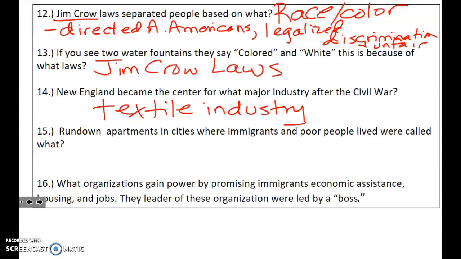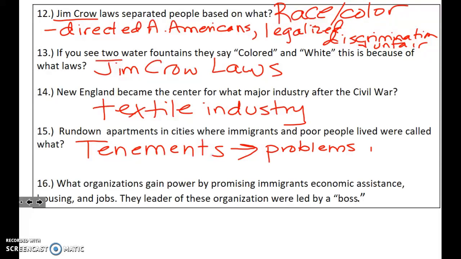Number 15, rundown apartments in cities where immigrants and poor people lived were called what? They were called tenements, which was one aspect of problems in the city. One of the problems that people experienced is there was not enough adequate housing, and they had to rent cheaply built apartments called tenements. They were cramped, they were dirty, they could catch on fire easily. It was just not a healthy and viable place to live, particularly for immigrants and poor people.